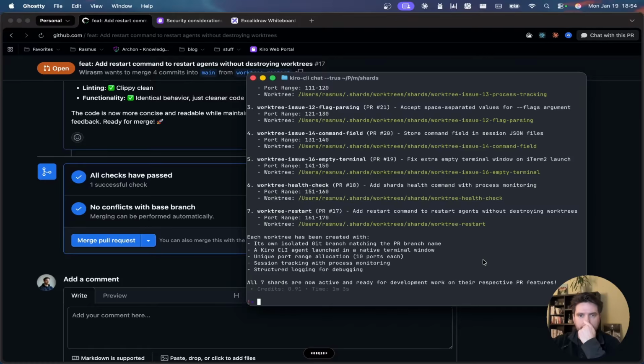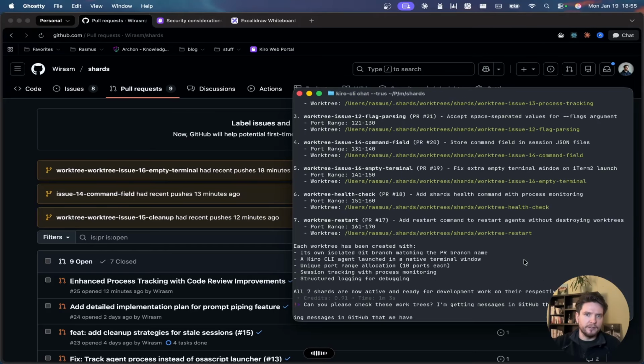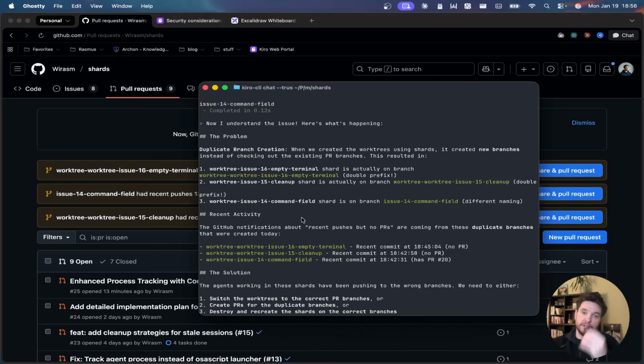Can you please check these work trees? I'm getting messages in GitHub that we have recent pushes on work tree issue 16, issue 14, and issue 15, but that there are no PRs, but there should be PRs for everything. So I just want to check where those messages are coming from and what is actually happening there. Yeah, so as I figured, there is some kind of duplicate thing going on here. I figured this would happen at some point.